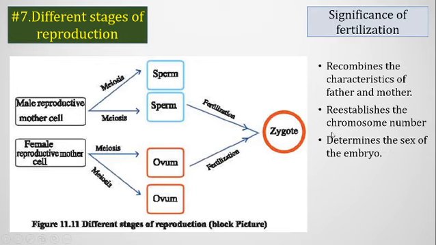And it also determines the sex of the embryo. We know that sperm can contain either an X chromosome or a Y chromosome as the sex chromosome. So when a sperm having an X chromosome fertilizes an ovum, the zygote is female, XX. And when a sperm containing a Y sex chromosome fertilizes the ovum, then it produces an XY zygote, that is, the child will be male.